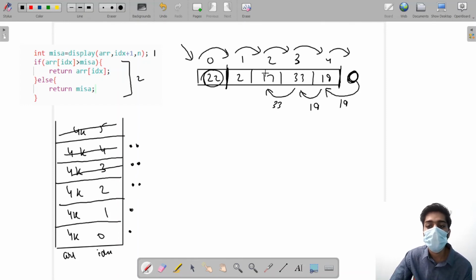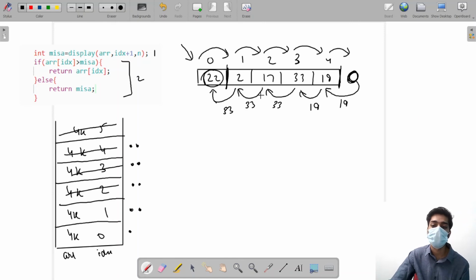Now what will happen? It will compare, see if 17 is bigger than 33, is it? The 33 will destroy 17 and it says, see, I'm a bigger element. It will return 33. Now two calls were taken. It will wipe out and it will return the value 33 to compare it with the first index. Now the second call for the first index takes place. Now it will compare, see, is 2 bigger than 33? It's not. So what it's going to do, it will win. 33 will win again and it will return the value 33.